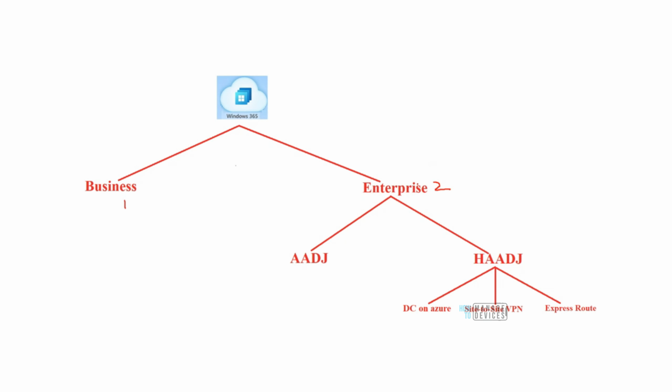However, there is a business version as well. This business version is usually for small to medium sized organizations. And in this case, we do not need an on-premise Active Directory in order to survive.